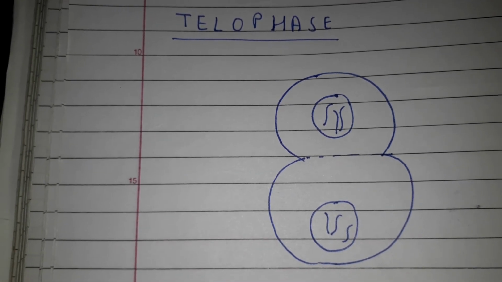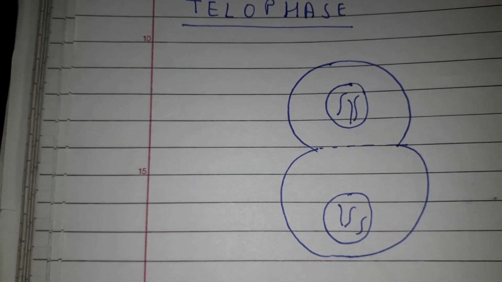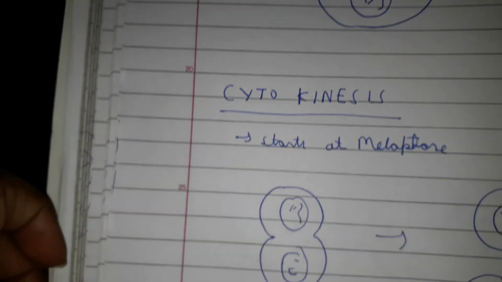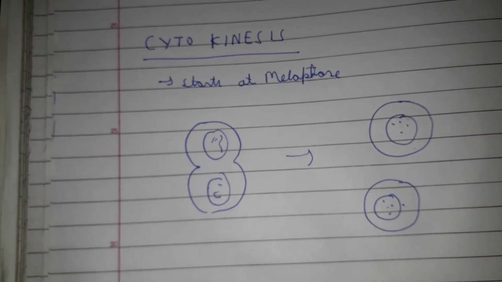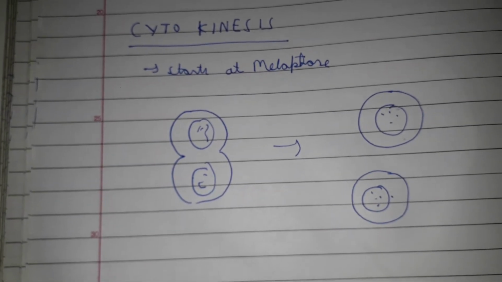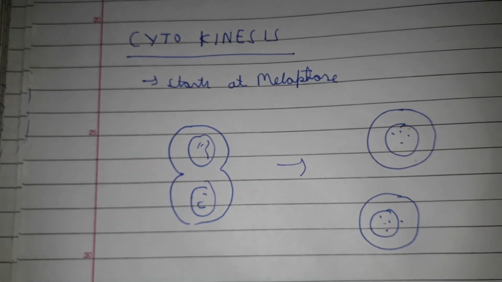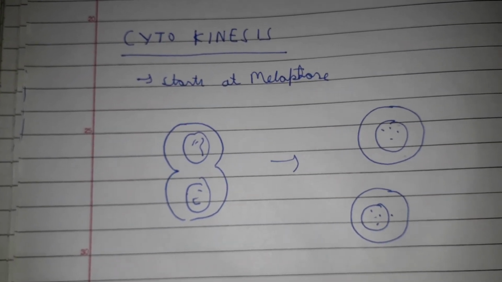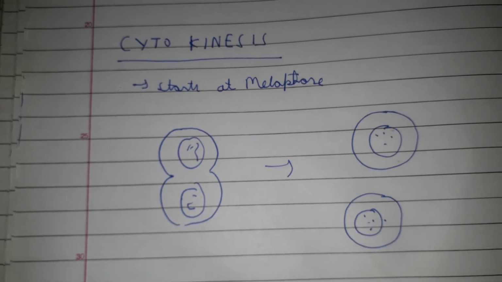After the division of the nuclear material or the karyokinesis, then we come to cytokinesis. So the cytokinesis in animal cells starts at metaphase, during which the cell organelles start organizing themselves at opposite sides of the cell.